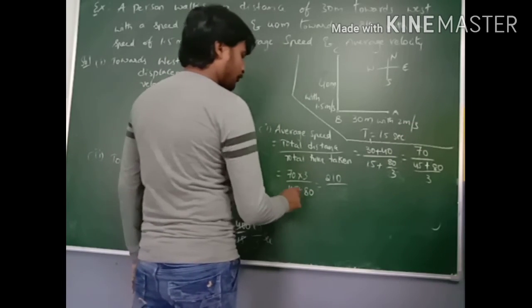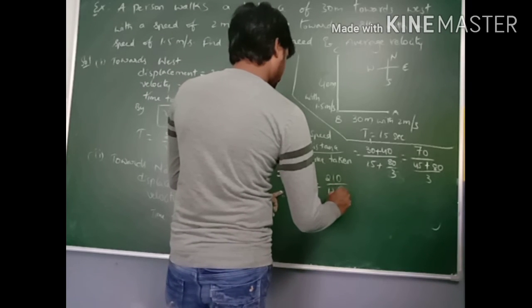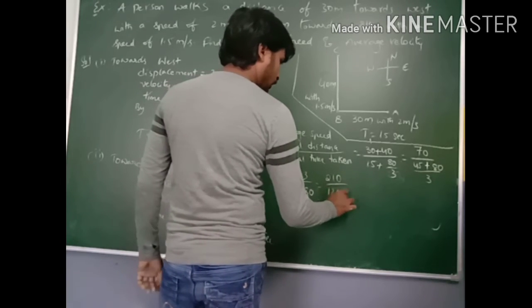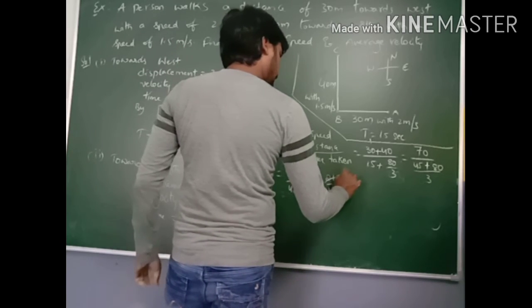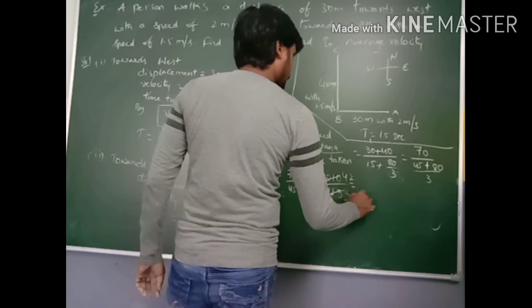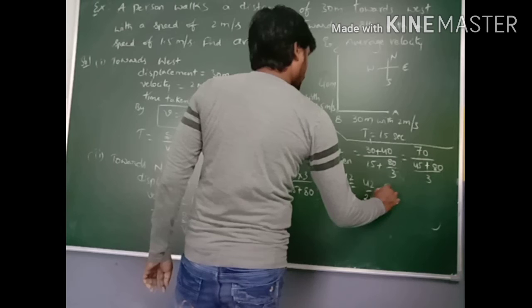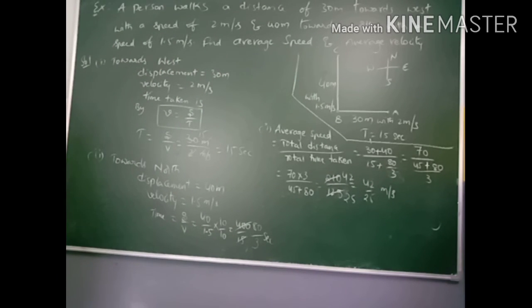So that 45 plus 80 gives 125. If we cancel here, 5 fives are 25, 5 twos are 10. So 42 by 25 meter per second. So 42 by 25 meter per second. It is the average speed.